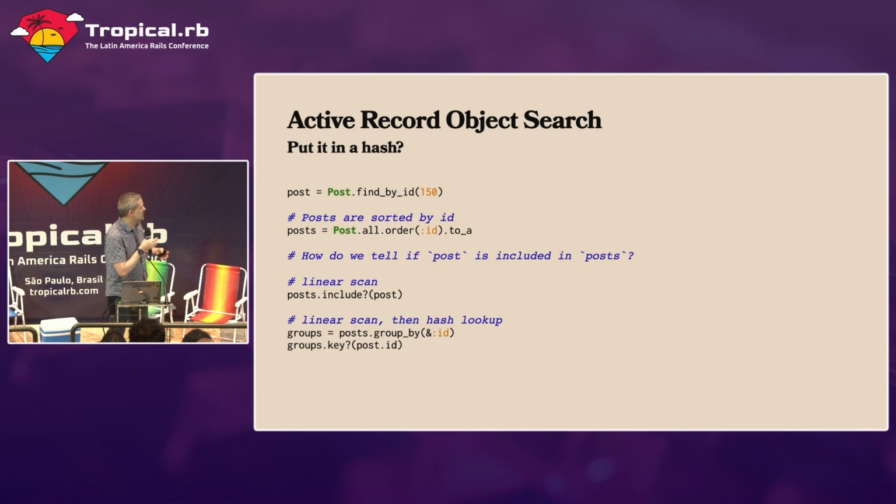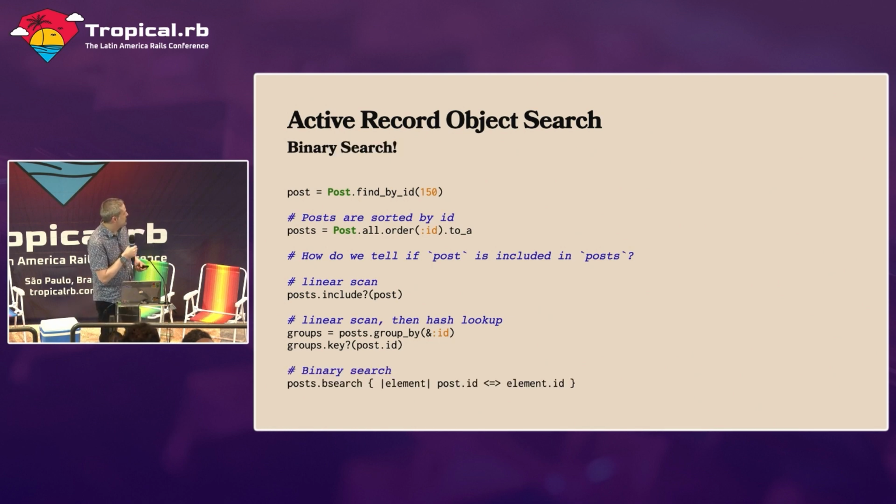But this isn't actually any better than the include call, because we had to go through every single item in order to create the hash. So this isn't actually any better. And this is where the bsearch method comes in, and we can just say, hey, let's use bsearch on this ordered list and find our object.